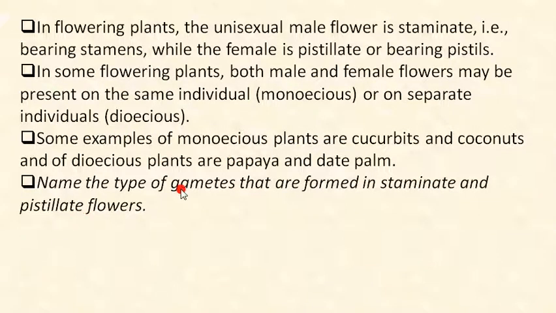Now name the type of gametes that are formed in staminate and pistillate flowers. Think about that, because you have already learned it in class 11th. So please name the type of gametes formed in staminate and pistillate flowers. Please make notes of this question and try to answer it.